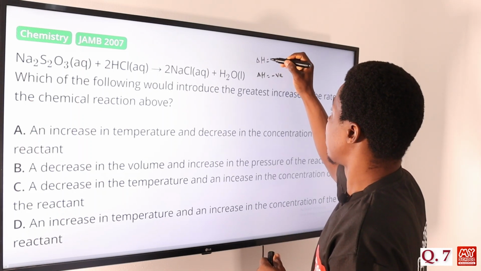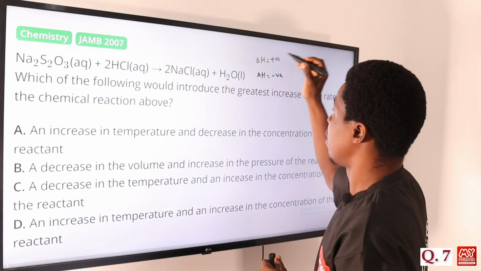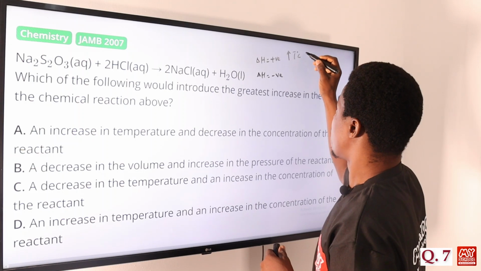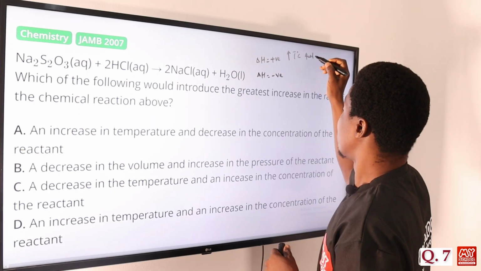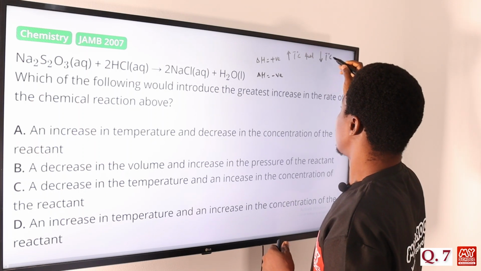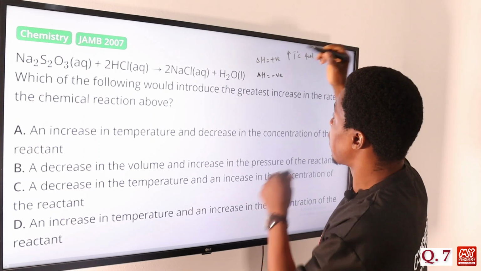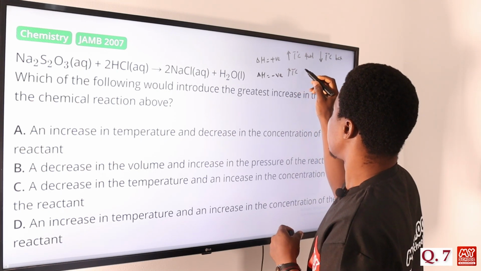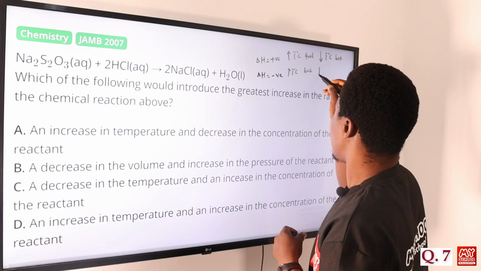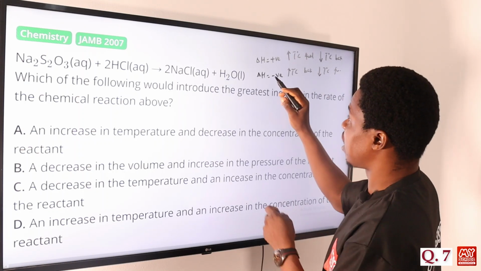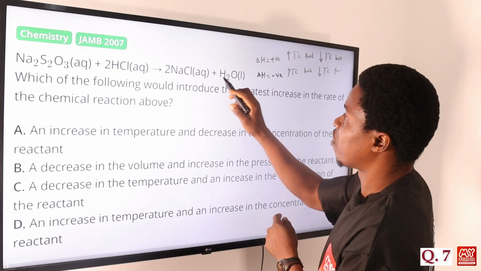If delta H is positive, an increase in temperature will favor the forward reaction, while a decrease in temperature will favor the backward reaction. So vice versa now. For exothermic, an increase in temperature will favor the backward reaction, while a decrease in temperature will favor the forward reaction. So that means to favor the forward reaction, delta H is negative, because this is exothermic.